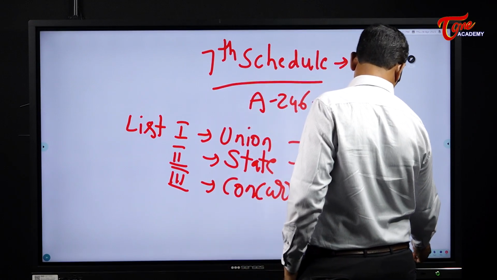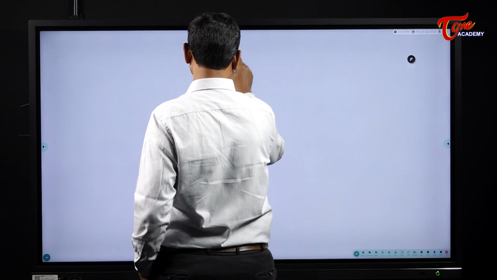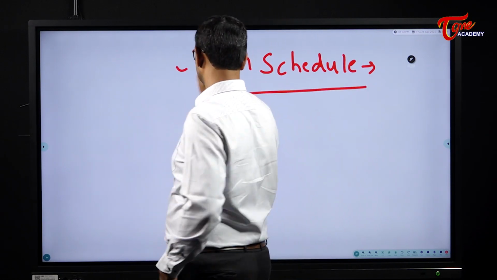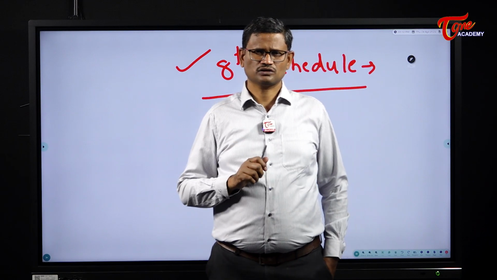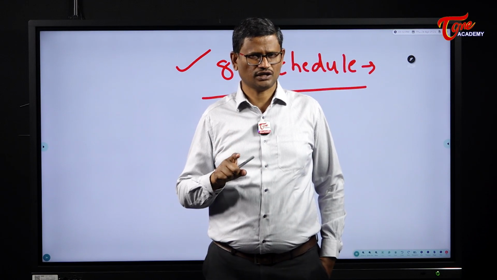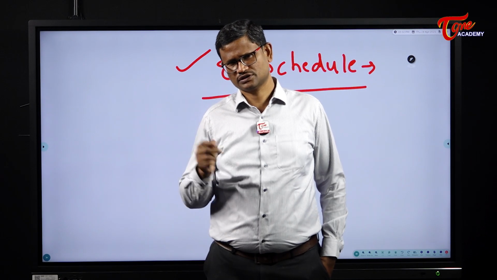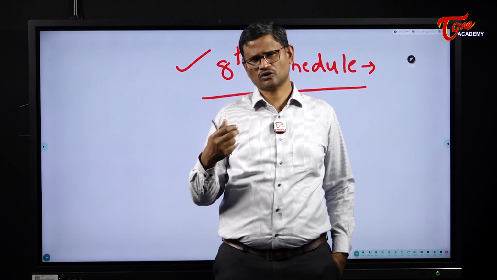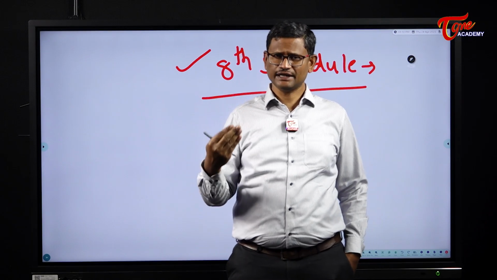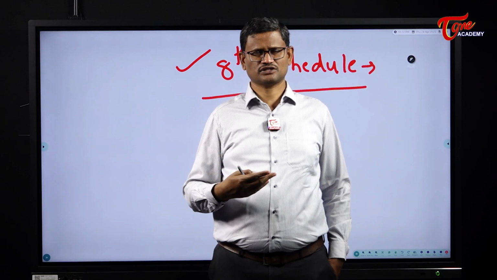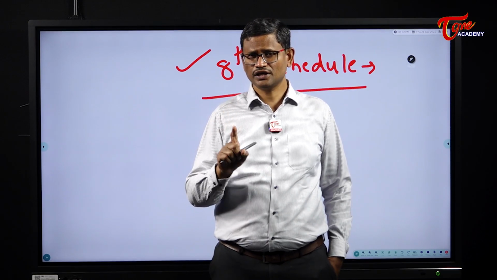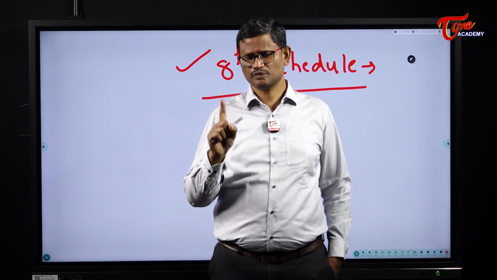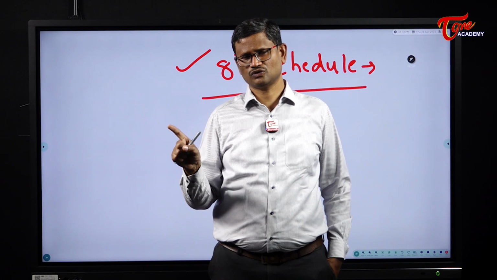Then 8th schedule. So the 8th schedule of the Indian Constitution deals with the official languages of both the union and the states. For example, if you take the union government, the official language of the union government is English. Along with English, Hindi is also the official language of the union. Remember, Hindi is not the national language. Hindi is not made the national language. Hindi is made only as the official language of the union.